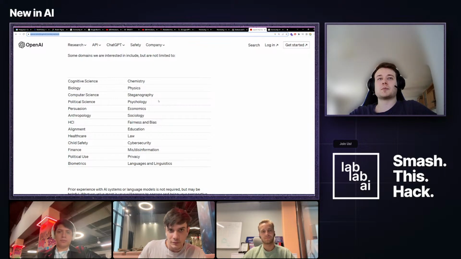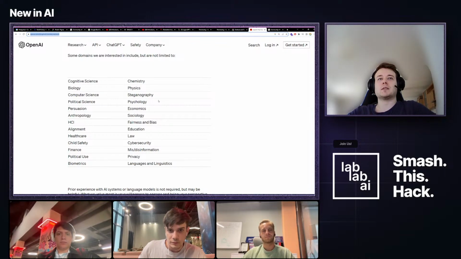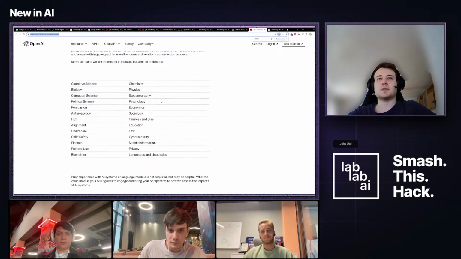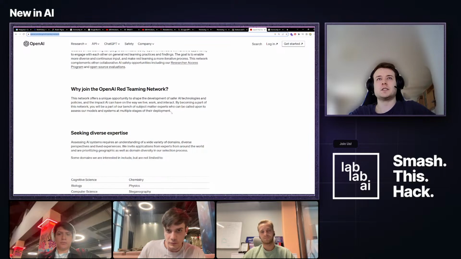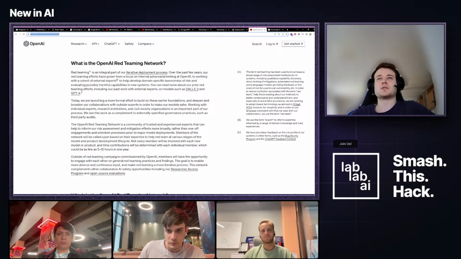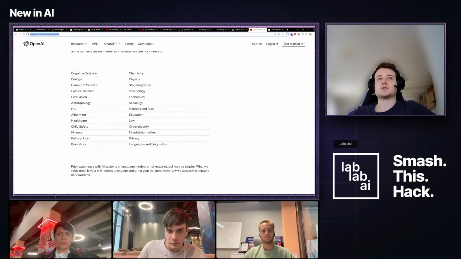You will also get paid to do this, and they state that this can be as little as 5 to 10 hours per year. So if you want access to new models, make sure to apply, and maybe you're lucky and you will get invited to OpenAI's red teaming efforts.